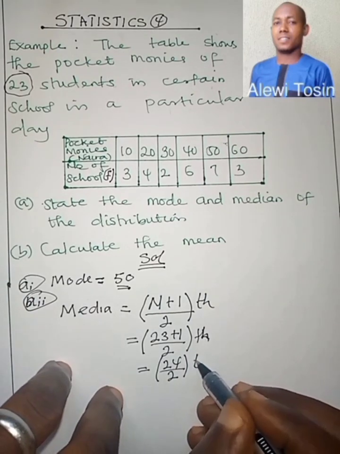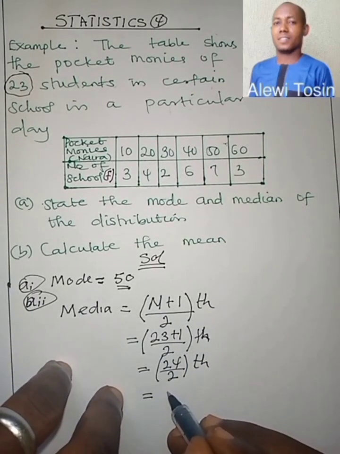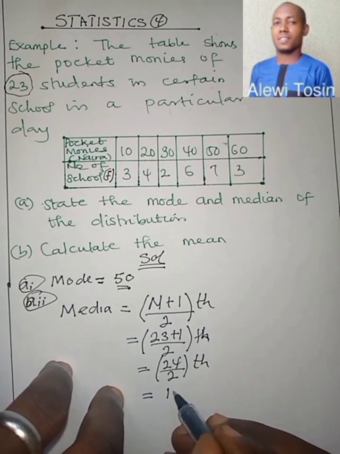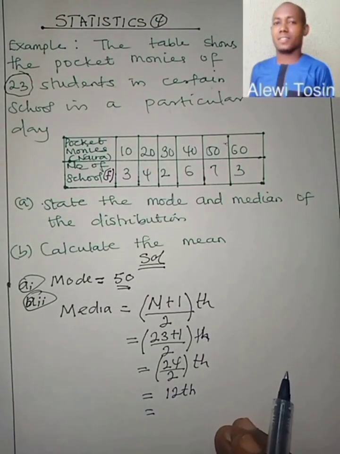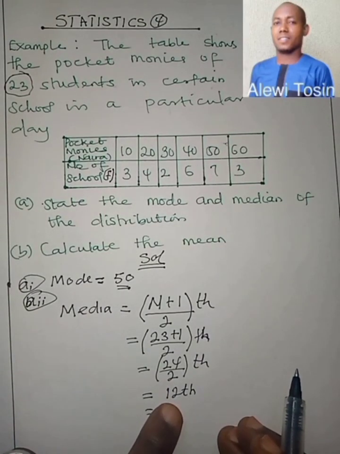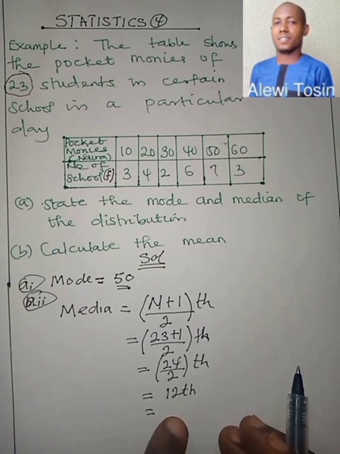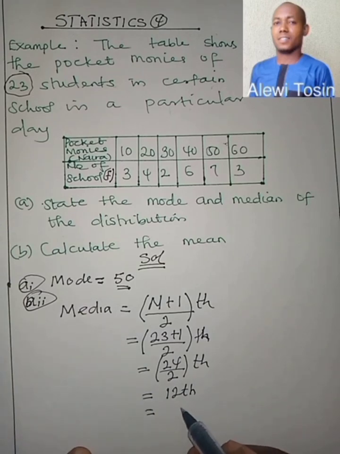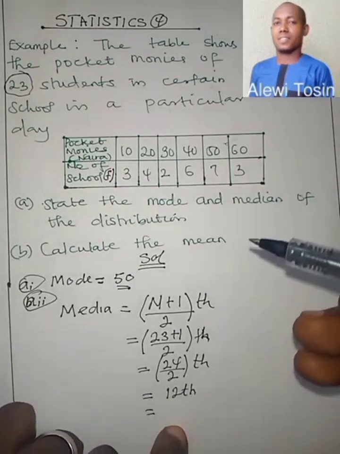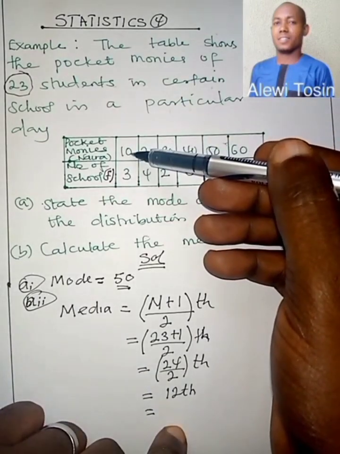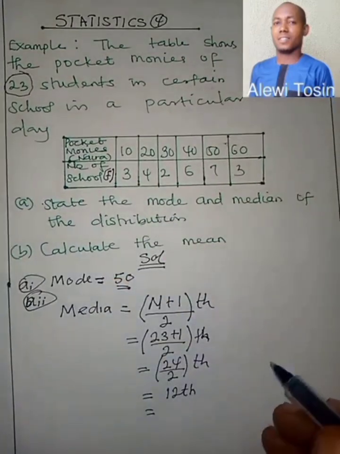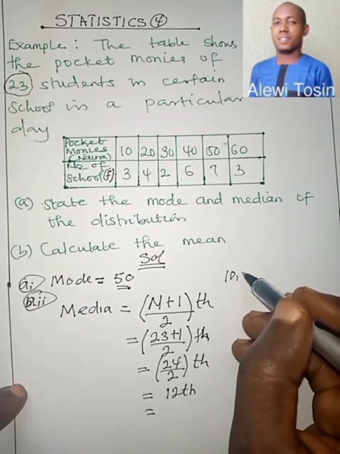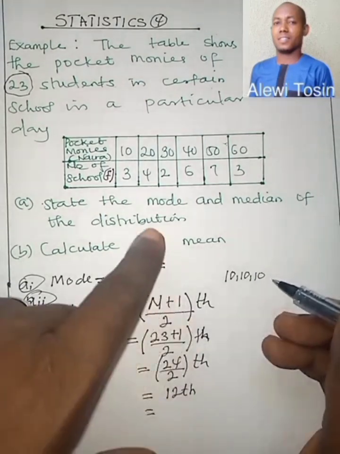Are we together? So 24 divided by 2 will give us 12. Now we need to know which term falls in the 12th position. That is what will tell us which term is our median. Now to know this, look at it. 10 falls in the first three numbers. That means you're having, let me write it here, 10, 10, 10. You're having 3 tens.